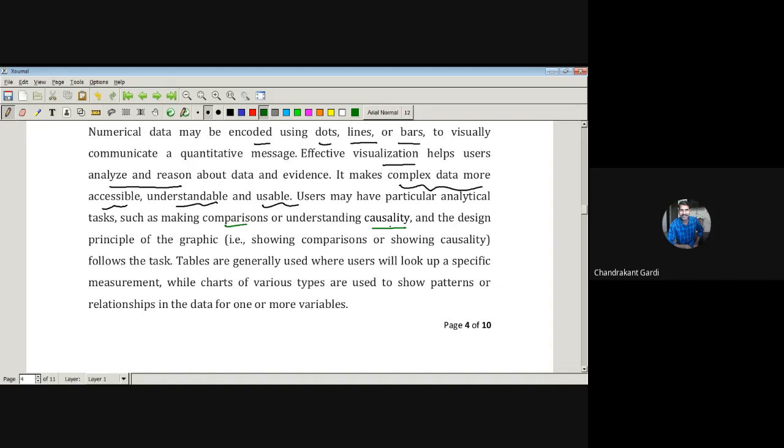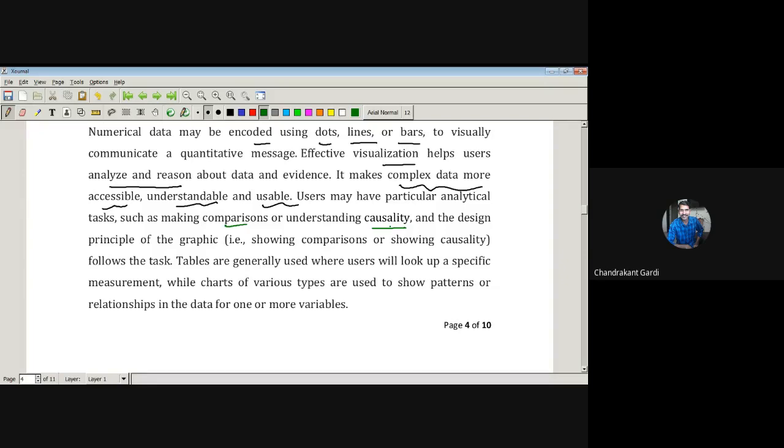Likewise, whenever we say that two variables are dependent on each other, that is x causes y, we can simply plot the graph and see whether there is a clear-cut regression, or a relation among them, that is, whether a change in x is causing y to change by a certain amount. If that happens, then we can say there is a possibility that x and y have a causal effect on each other. That causality can be understood by studying the graphs and the design principle of the graphic, that is, showing comparisons or showing causality. So whatever comparison or causality is there can be shown by graphs.